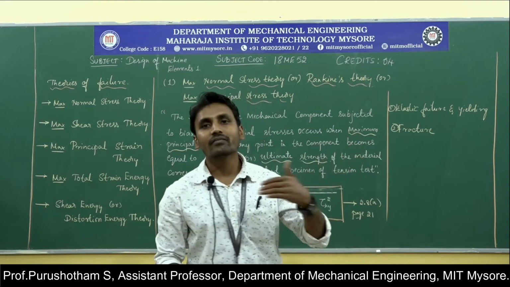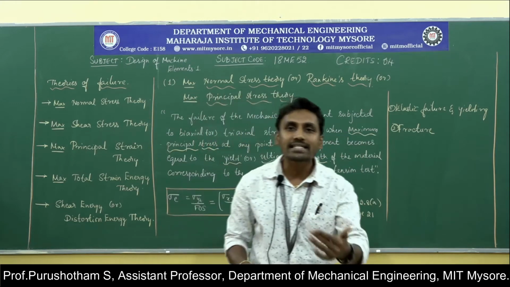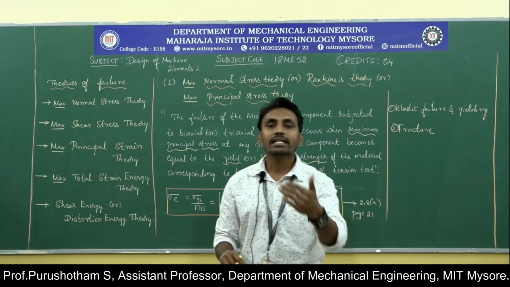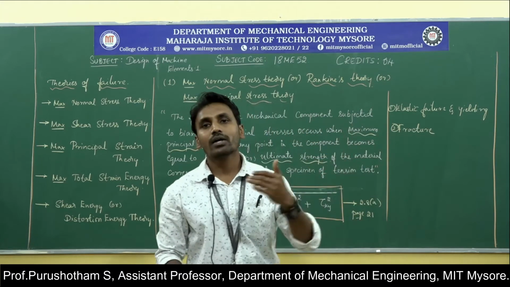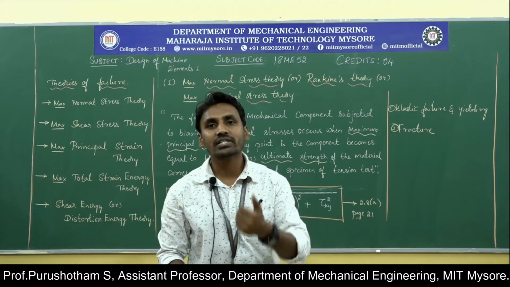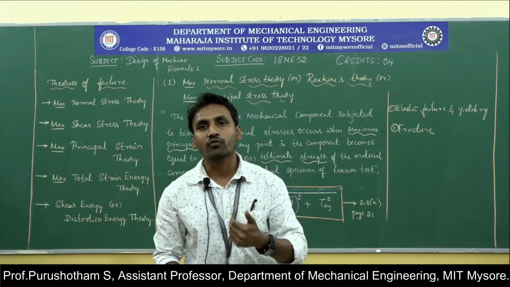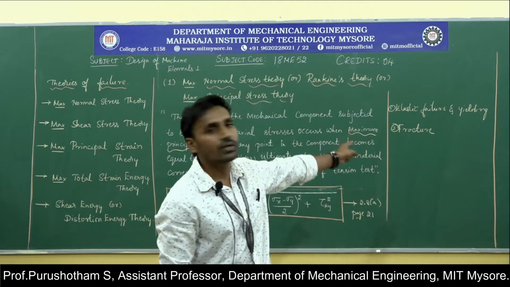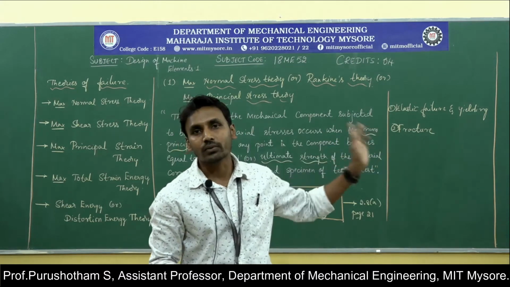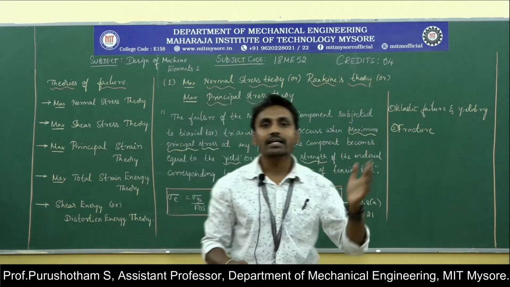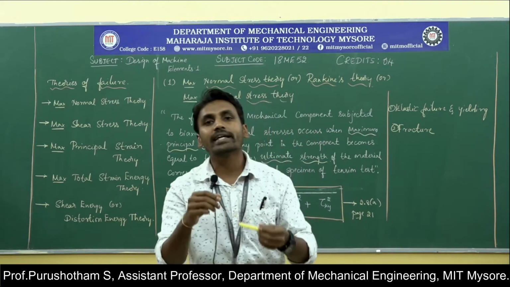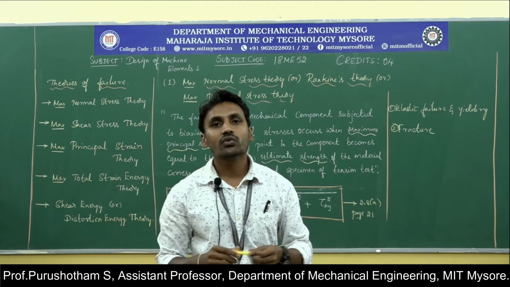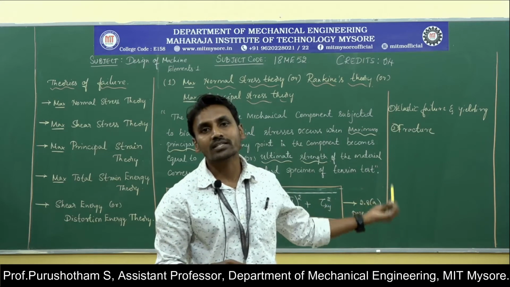Yielding results in excessive plastic deformation when the yield point stress is reached. So due to the unsatisfactory performance of the machine element, we are going to consider that as failure. Coming to fracture, it results in the machine component breaking into two or more pieces.